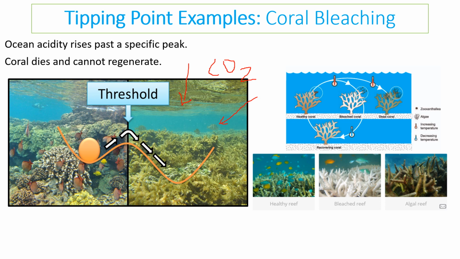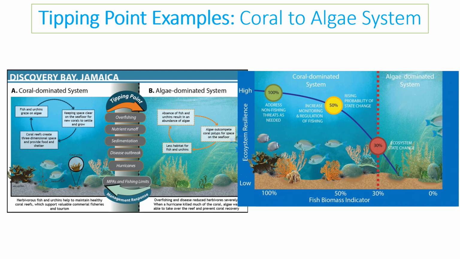So when coral reefs die, as they go past that threshold, it's very, very difficult to regenerate them. And often they also become covered in algae as a result. Here you can see an example in Jamaica where there is a coral-dominated system, but due to overfishing, nutrient runoff of fertilizers causing eutrophication, sedimentation, disease outbreaks, and hurricanes damaging the coral, all these things are pushing the coral in certain areas across tipping points.